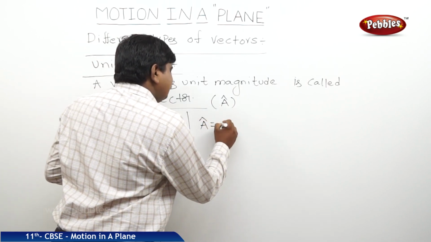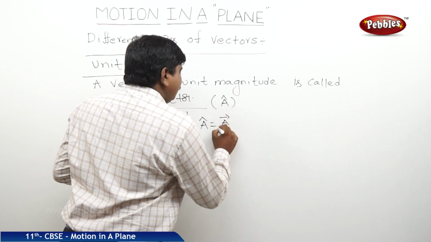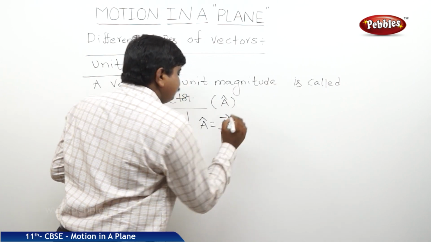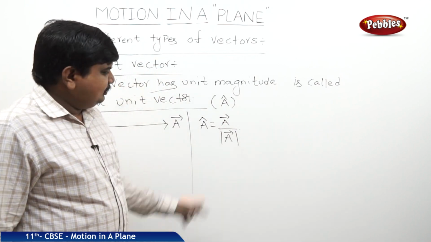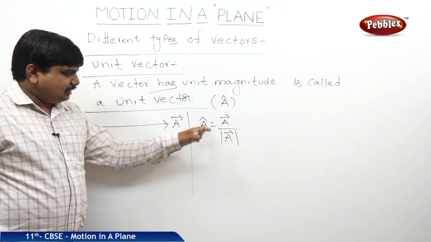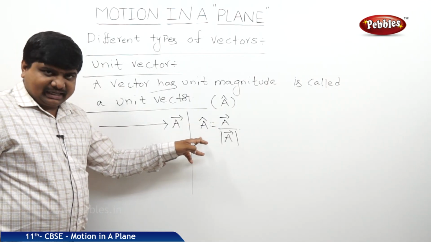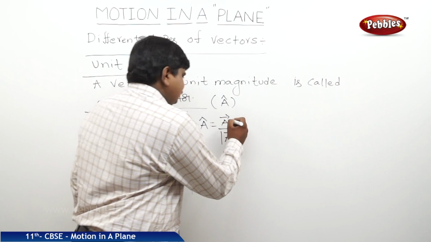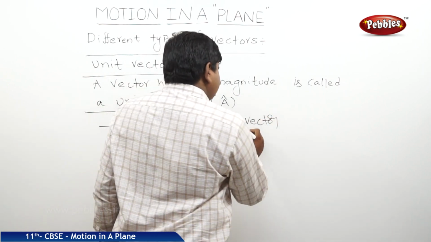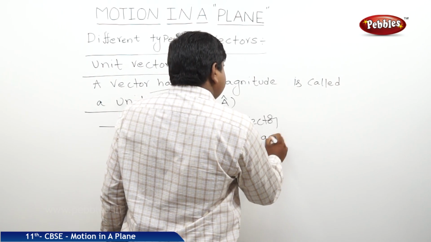A cap is equal to A bar by modulus of A bar. This is the way to find the value of A cap. Here A bar is a vector, and modulus of A bar is the magnitude of the vector.